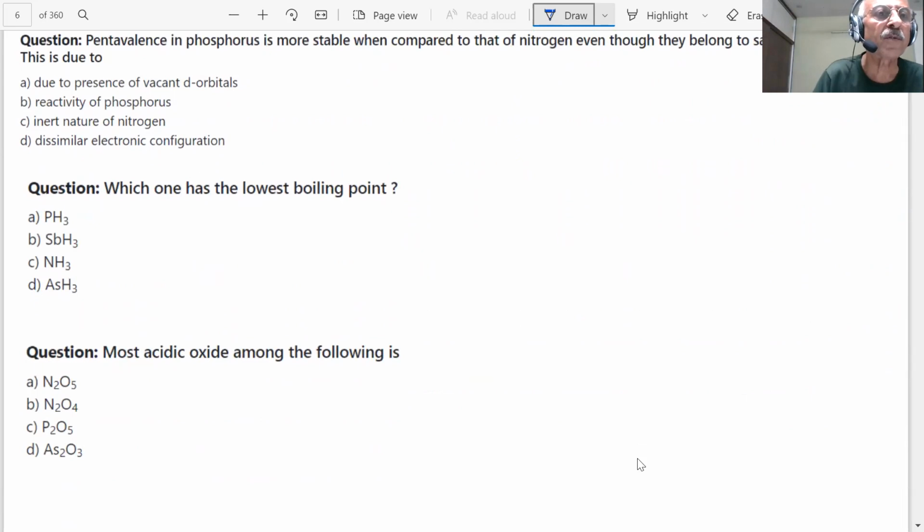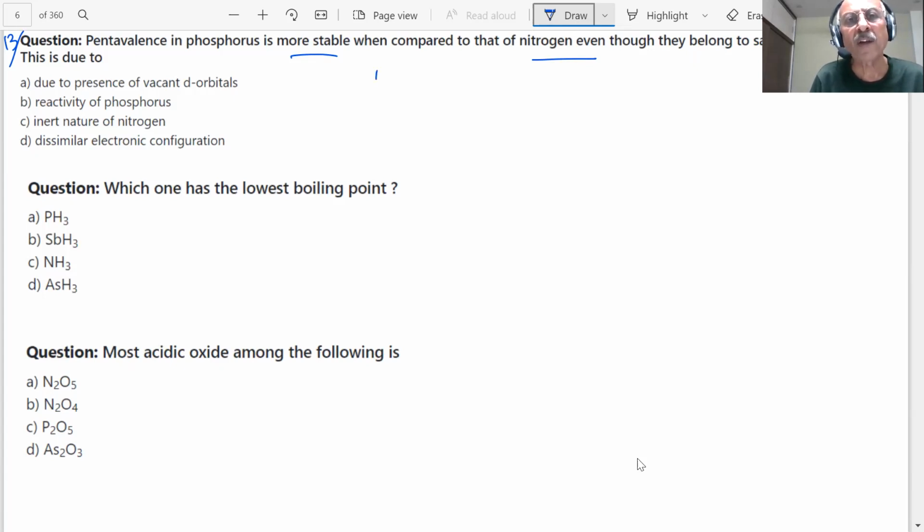Question number 13, students. Pentavalence in phosphorus is more stable when compared to nitrogen, even though they belong to the same group. This is due to presence of vacant d orbitals, reactivity of phosphorus, inert nature of nitrogen, dissimilar electronic configuration. What answer we will give in this case, student? What answers we are going to give?